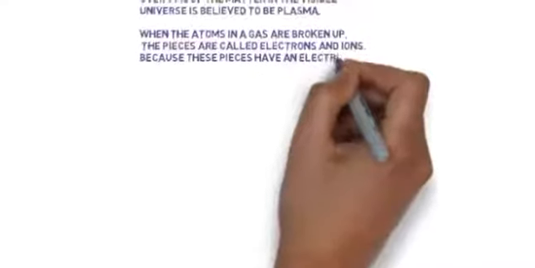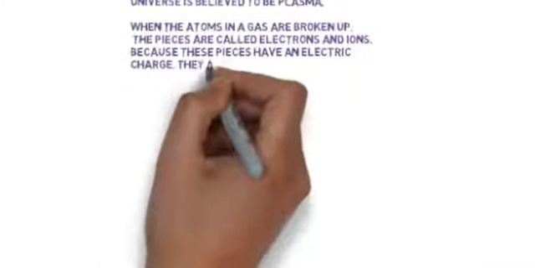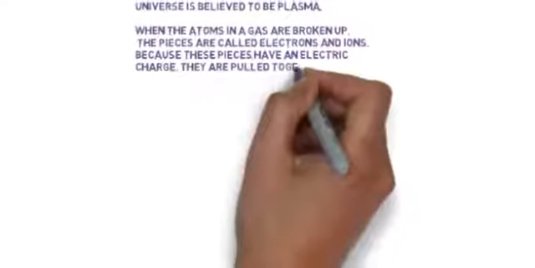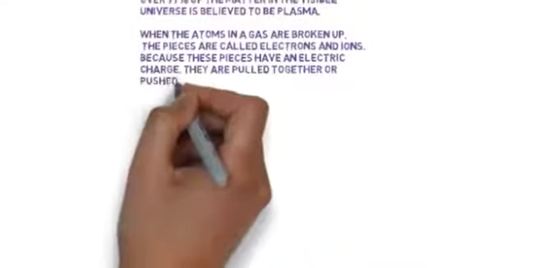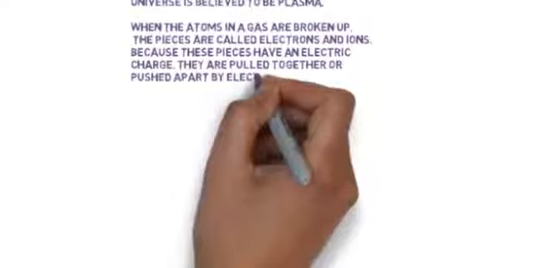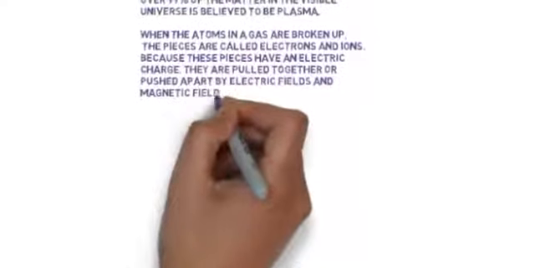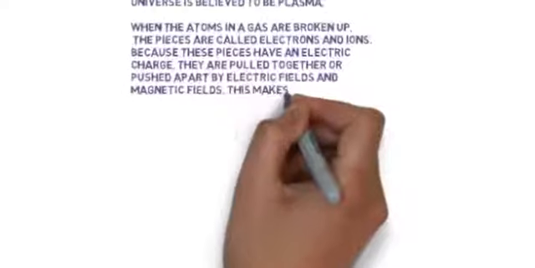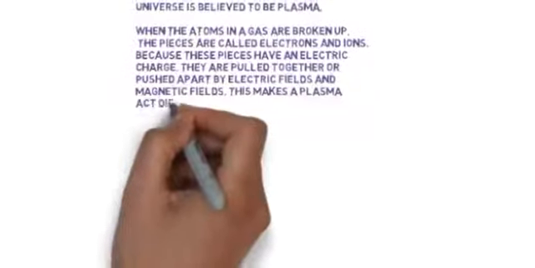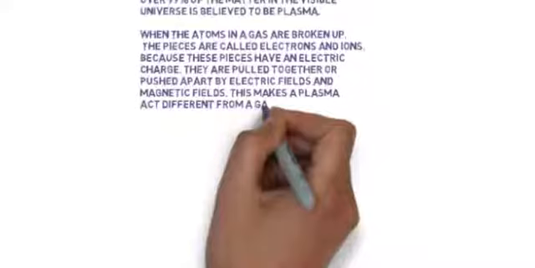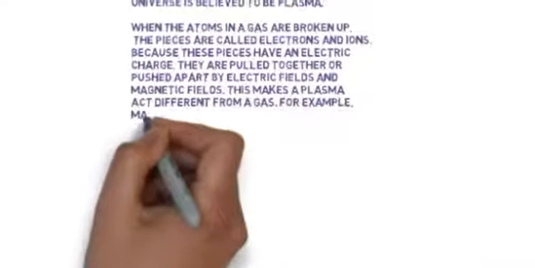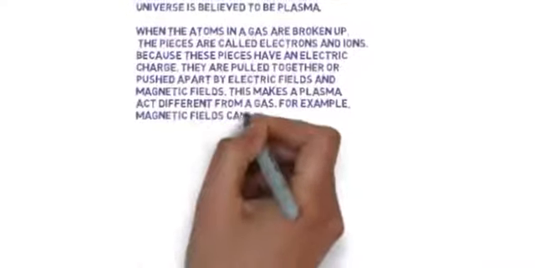Because these pieces have an electric charge, they are pulled together or pushed apart by electric fields and magnetic fields. This makes a plasma act different from a gas. For example, magnetic fields can be used to hold a plasma, but not to hold a gas.